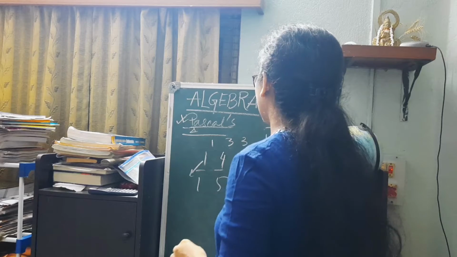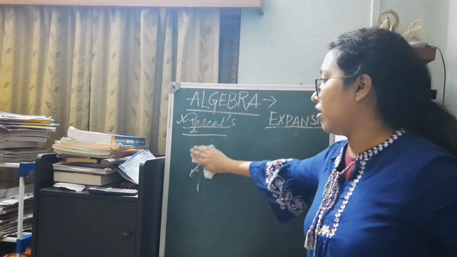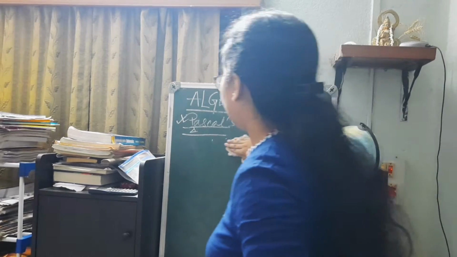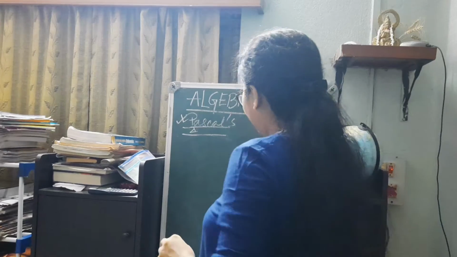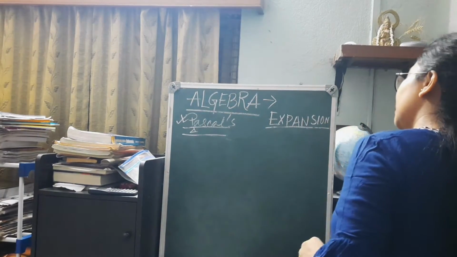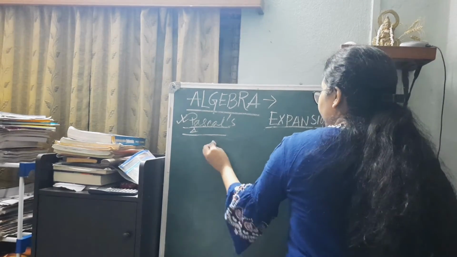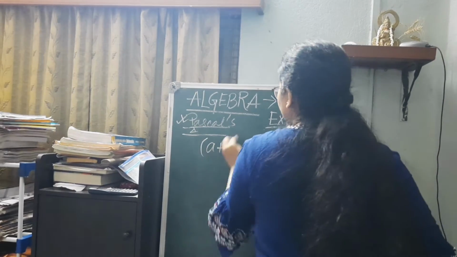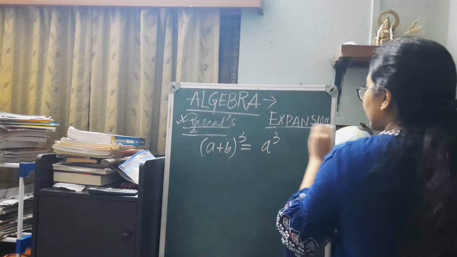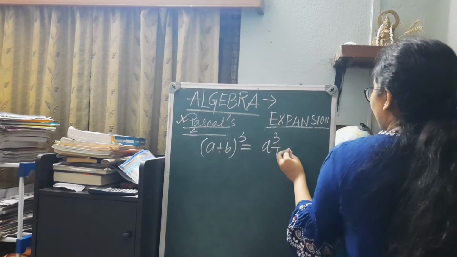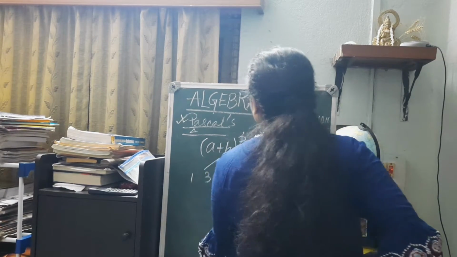That is a plus b whole square, a plus b whole to the power 4, a plus b whole to the power 5, and so on. All the coefficients can be kept in mind if we know the basics of Pascal's triangle. Now the most important observation is that if we go for a plus b whole cube, which is a cube plus, so as per the coefficient rule, if I remember, it is 1, 3, 3, 1.